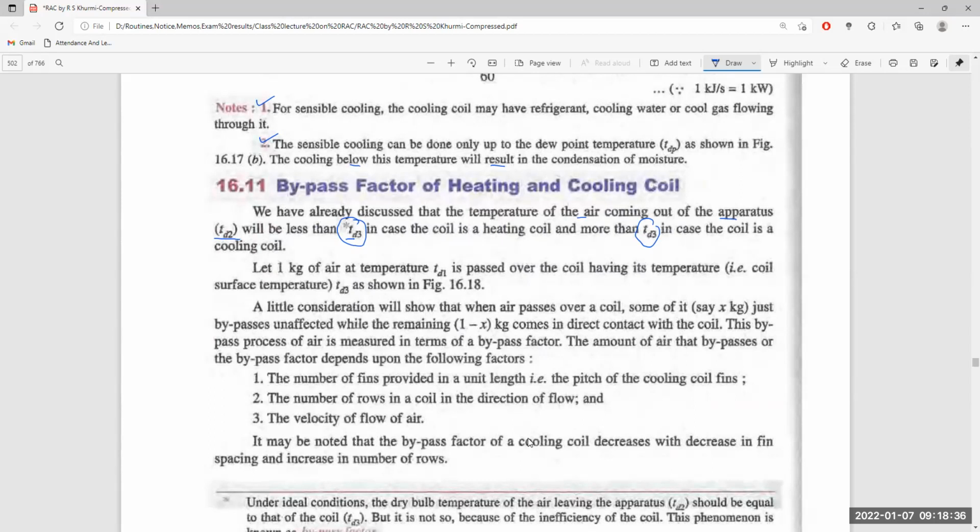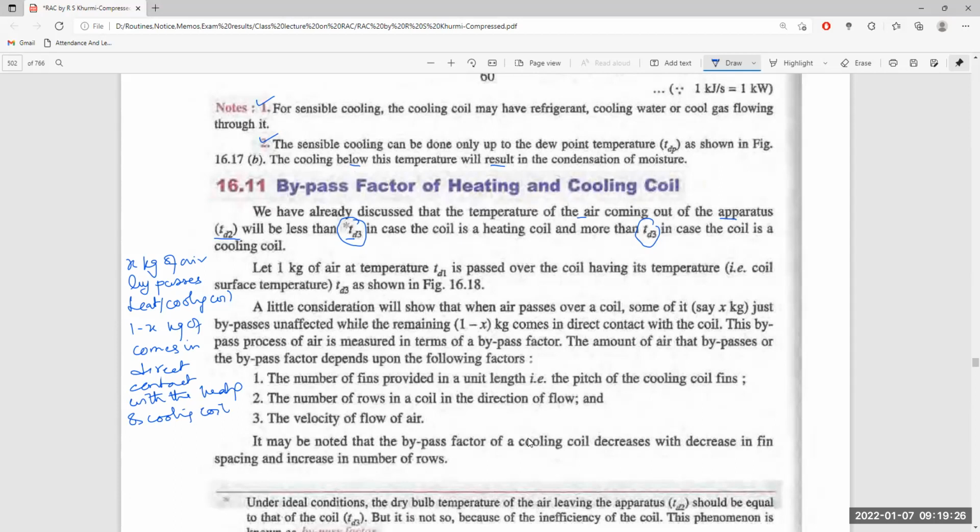So x kg of air bypasses the heating or cooling coil, and 1 minus x kg of air comes in direct contact with the coil.